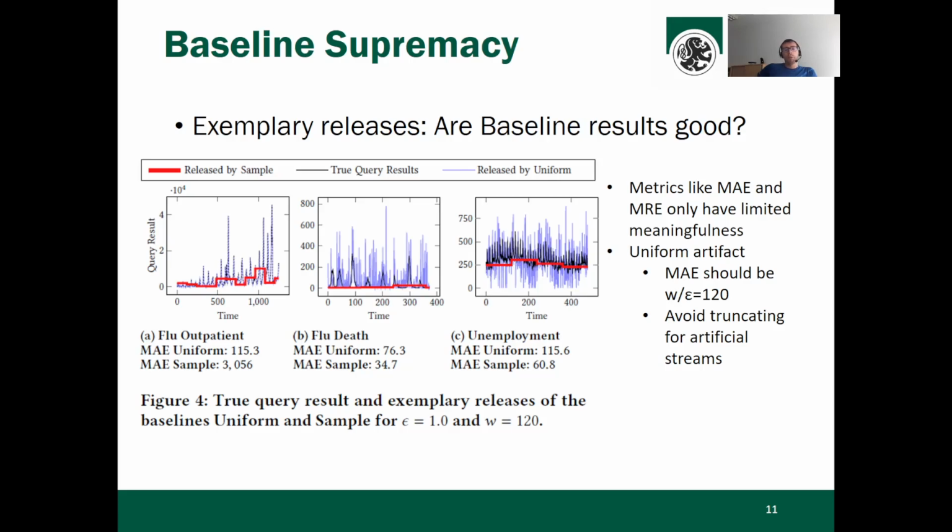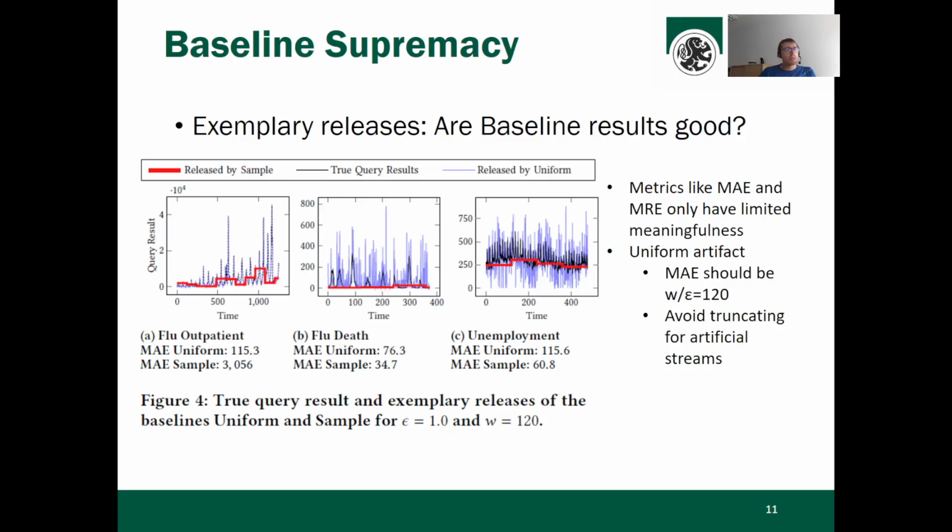Now let's move to part B of the figure, and we see that the error of uniform is smaller than it was in part A, but it really is much more different from the true query results as before. And even worse, you see that sample actually just is a horizontal line, and it has a much smaller error value.